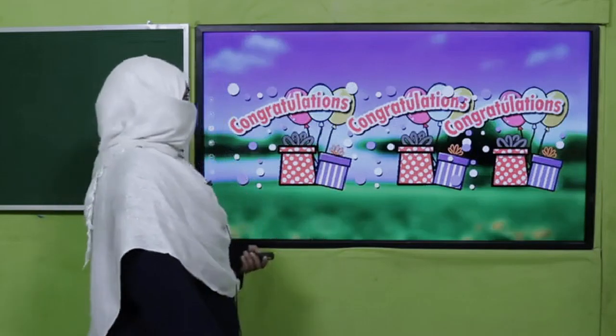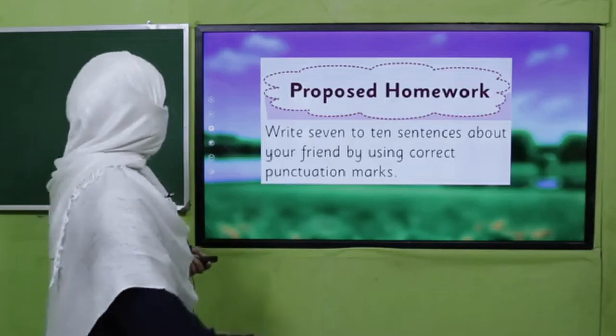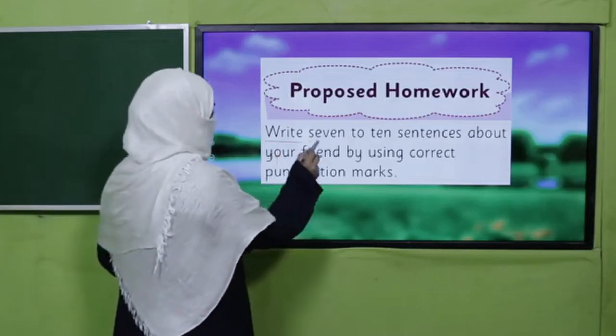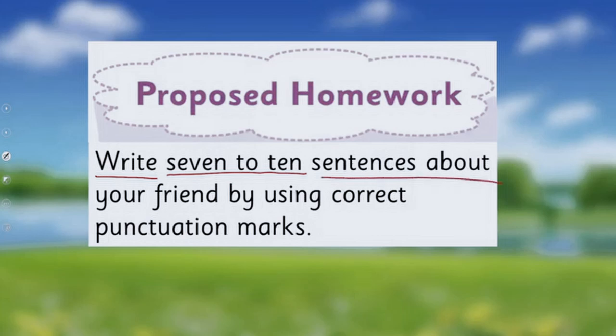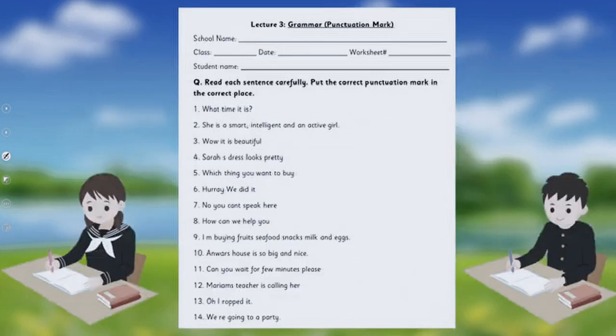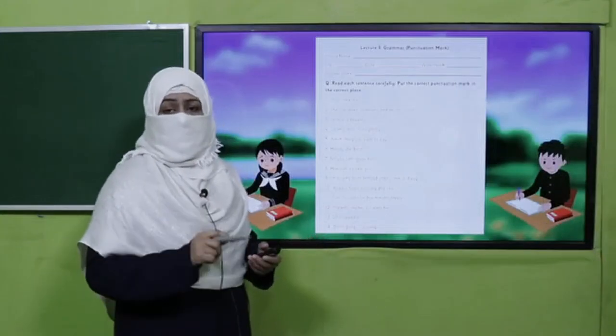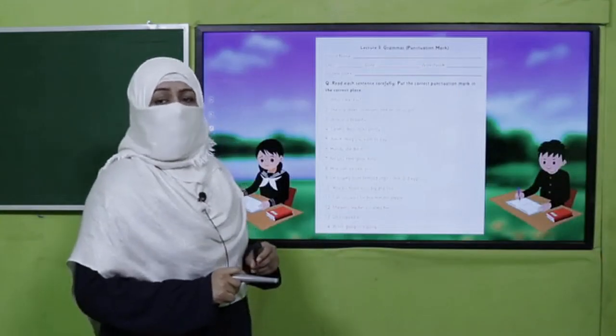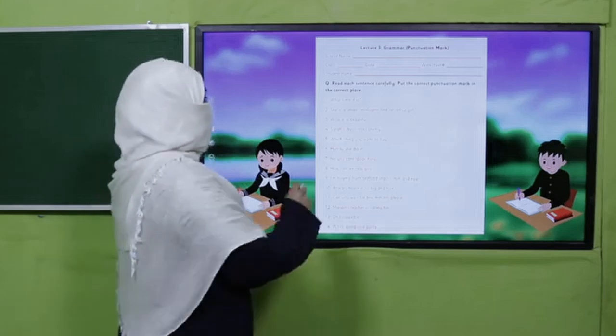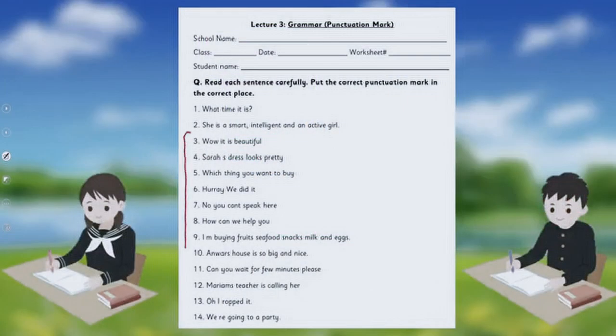That's good. All right, now I'm going to give you homework. You will write 7 to 10 sentences about your friend using correct punctuation marks. This is your homework and here is the worksheet. Yes, my dear fellow teachers, the worksheet, lesson plan, and PowerPoint presentation links are given. You may click them and kindly give a printed worksheet to my students. And once again, students, you will rewrite the sentences using correct punctuation marks. The first two have been done for you.